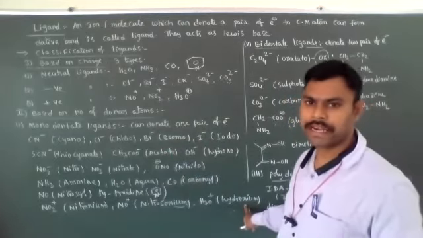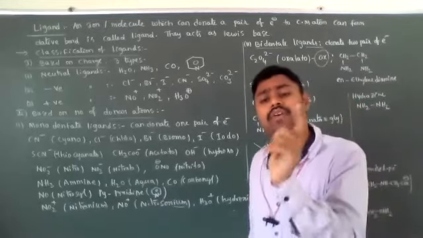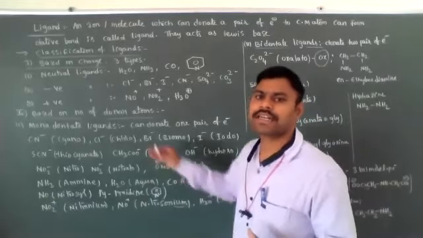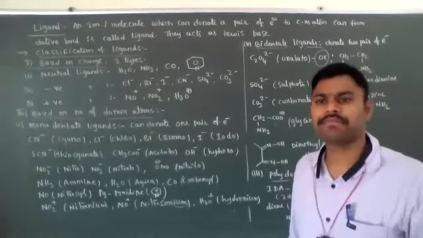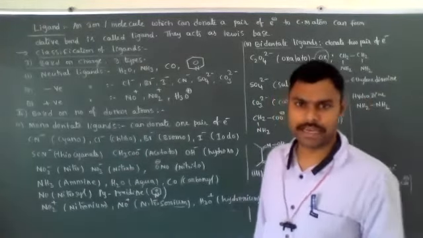That is important. Negative ligands end with O while writing the name. Positive ligands end with IUM. Neutral ligands are the same. So remember, the next concept is IUPAC nomenclature, which is very, very important for complex compounds.